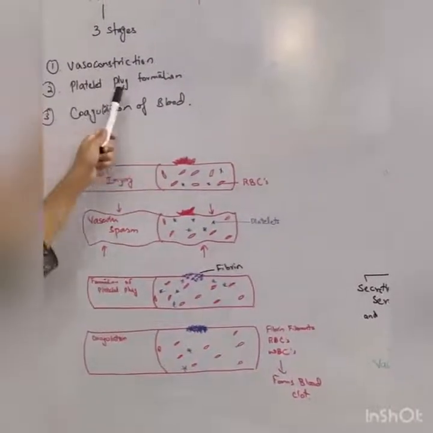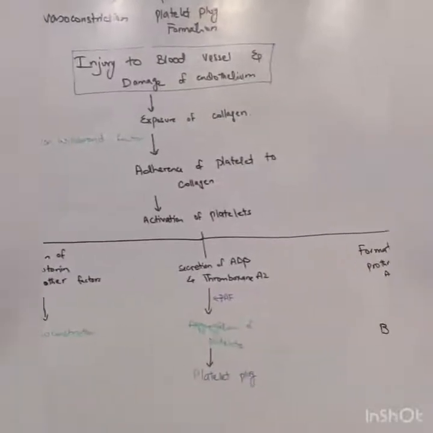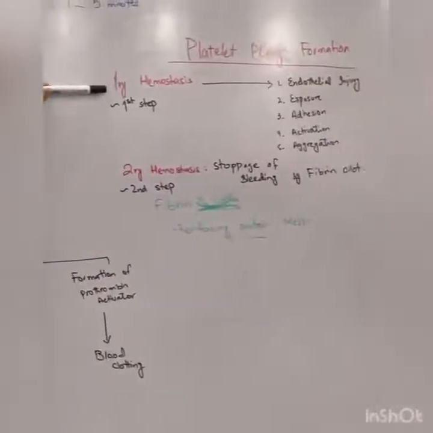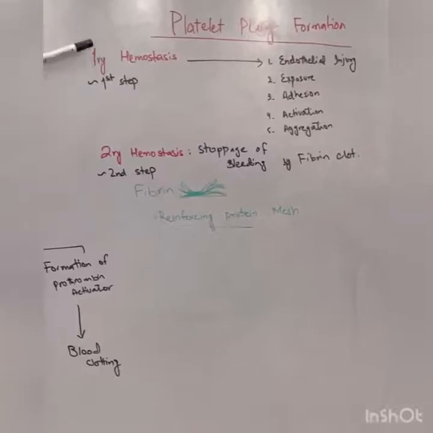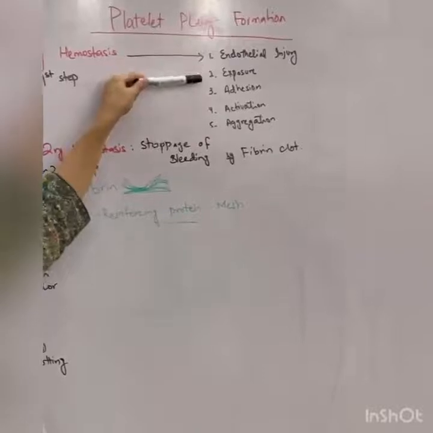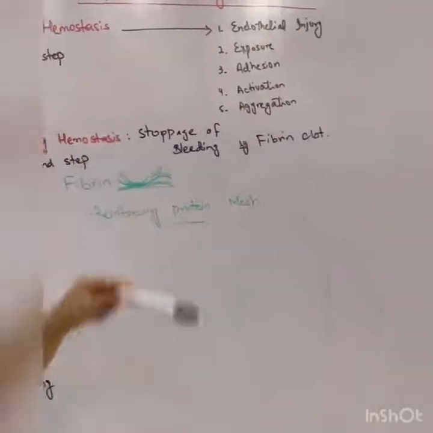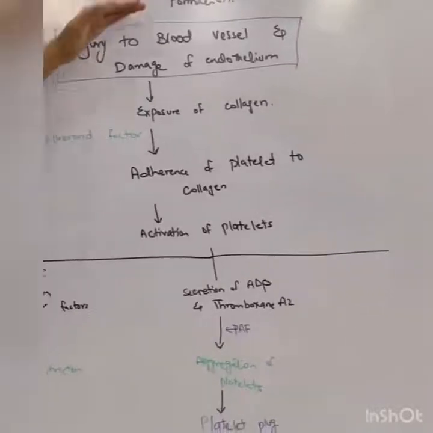Second step is platelet plug formation. What will happen in the platelet plug formation? There would be primary hemostasis, which is the first step. Endothelial injury, exposure, adhesion, activation and aggregation will happen, basically the same 5 steps.